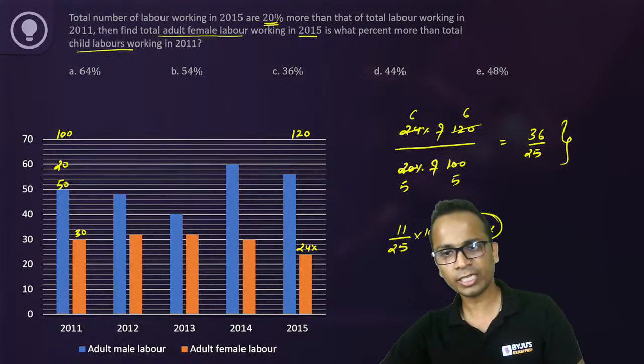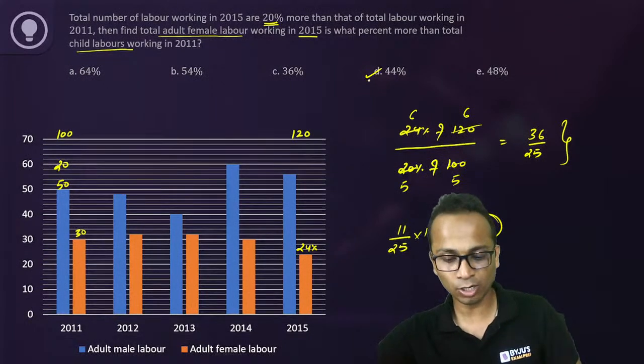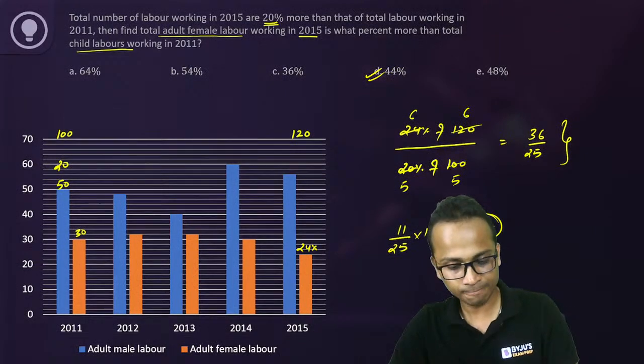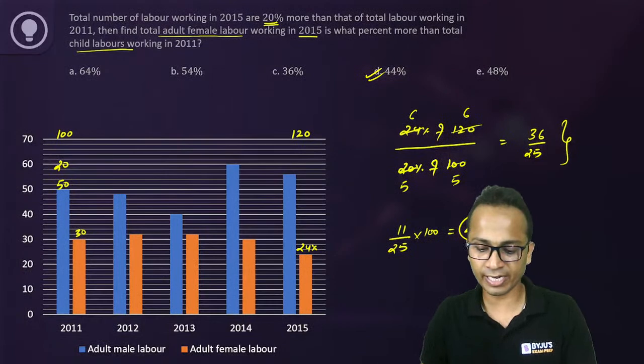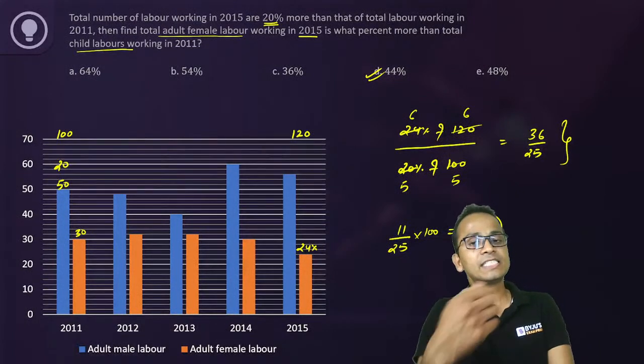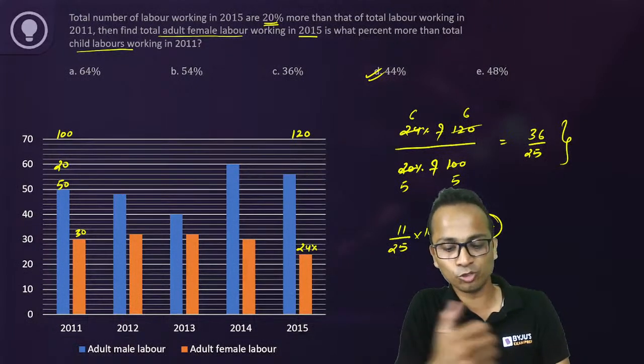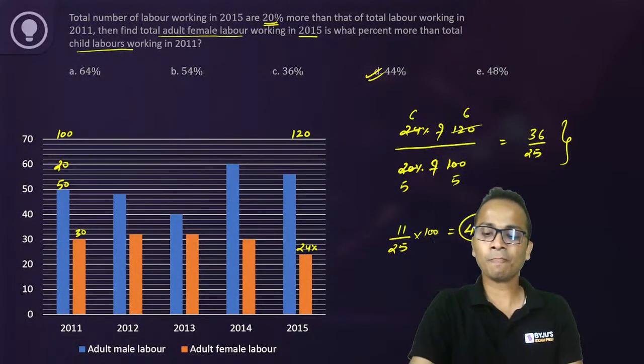Now 44 percent given correctly by a lot of you. Let's see how many of you have given. Nihar, Mohit, Varun, Videep, Rakshit, all of you have given the correct answer as 44%. It's just the way you are solving it, it's just the time that you are taking to solve each of these questions. Okay, all right.